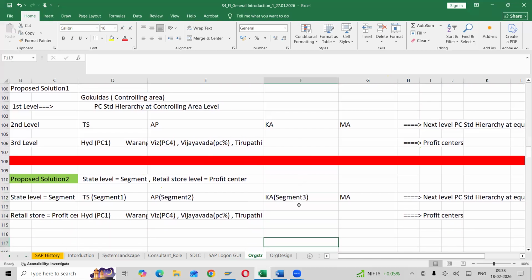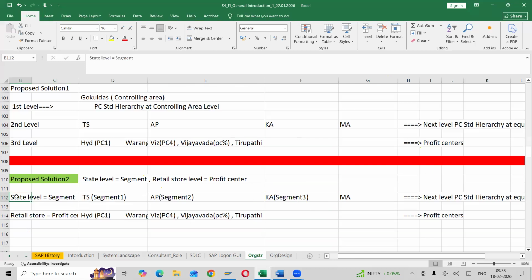What is another solution we can propose? State level, we can consider it as a segment. Retail store level, we can propose it as a profit center. Now, a new thing is coming, segment. State level, we can consider it as a segment. Retail store level, we can propose it as a profit center.